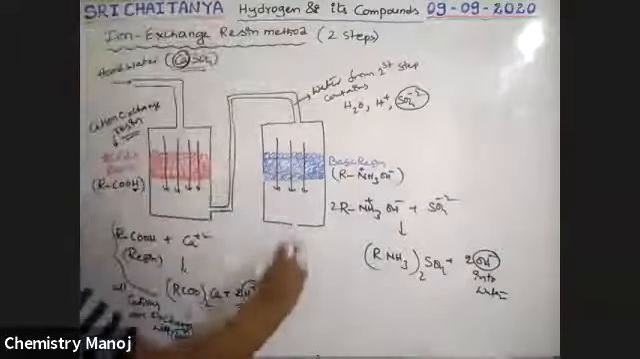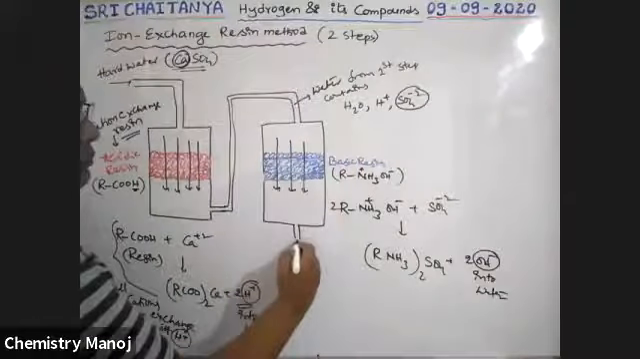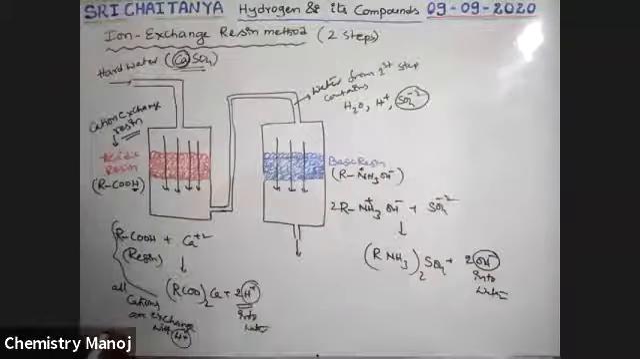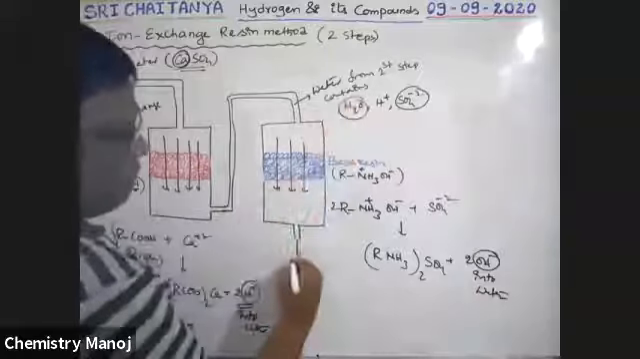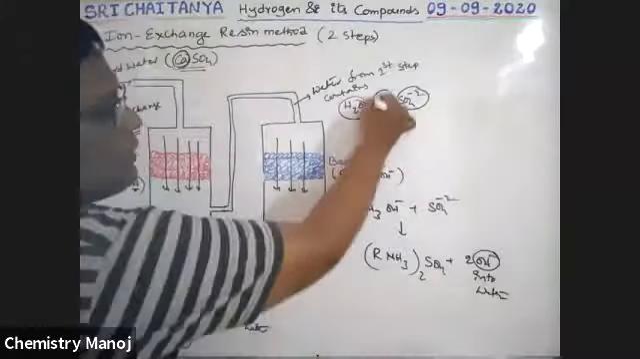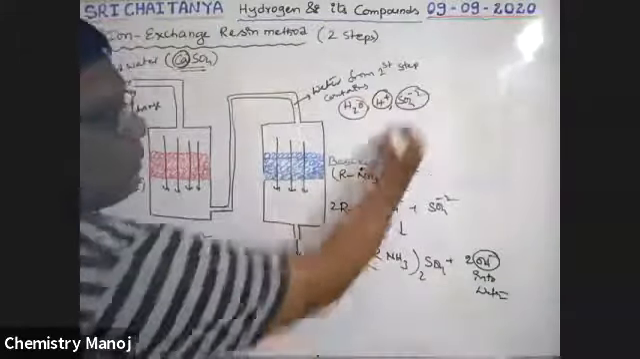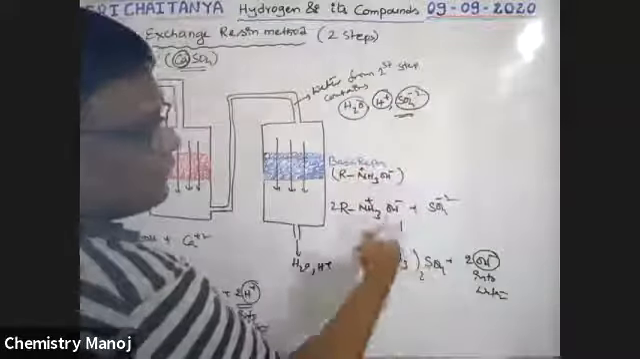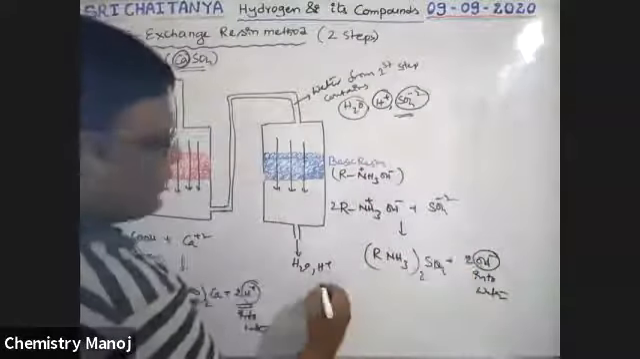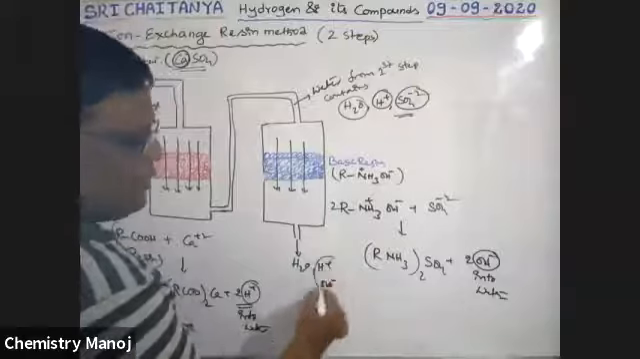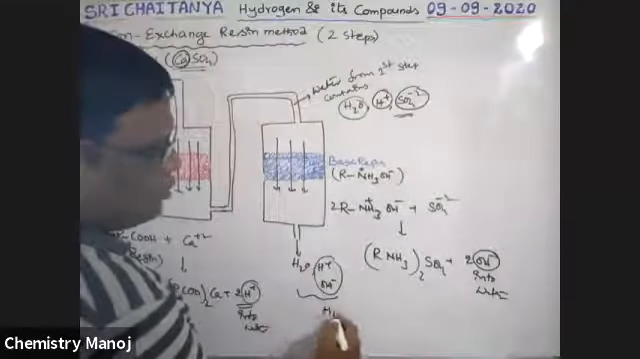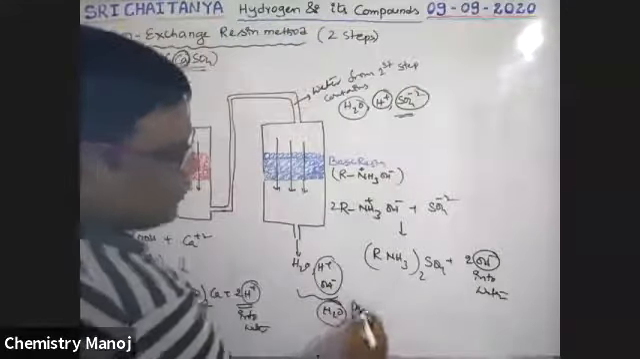That means the coming out water has, see here, water is there, no change. H plus ions are there, no change. But the SO4 minus ions are replaced with OH minus ions. H plus and OH minus is nothing but H2O. That means it is the purest form of water.